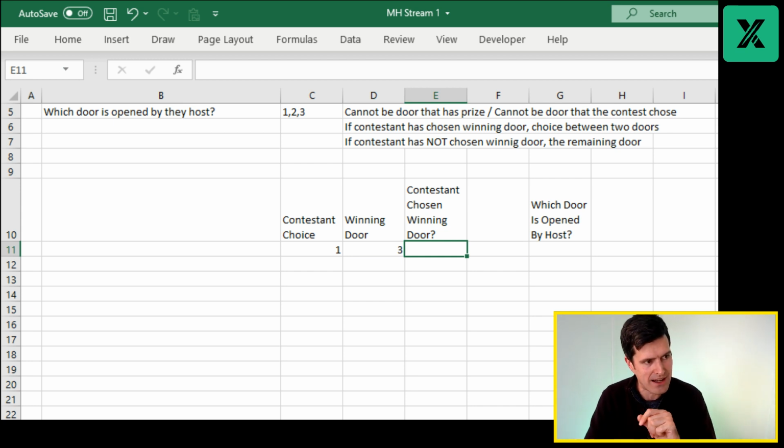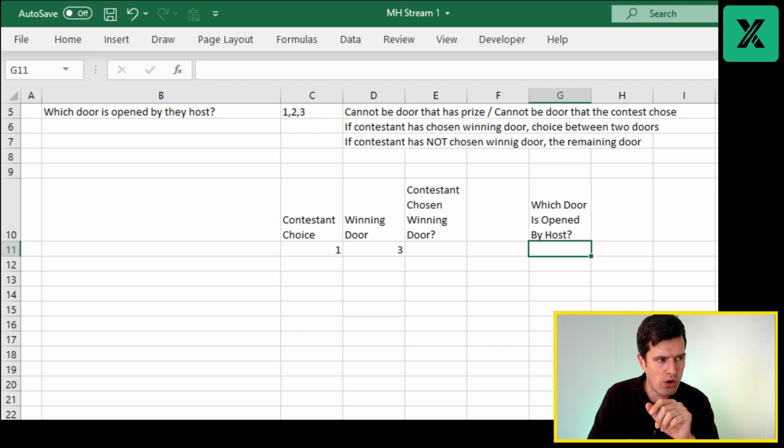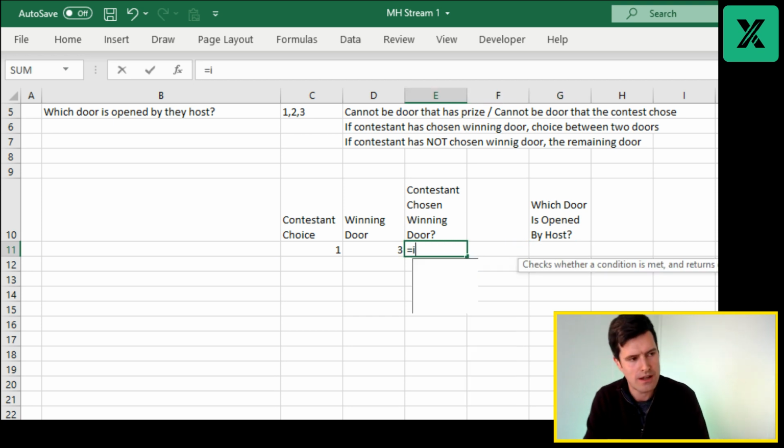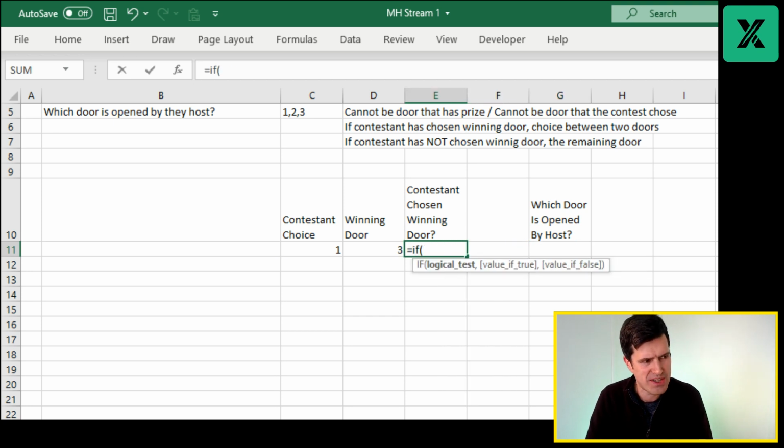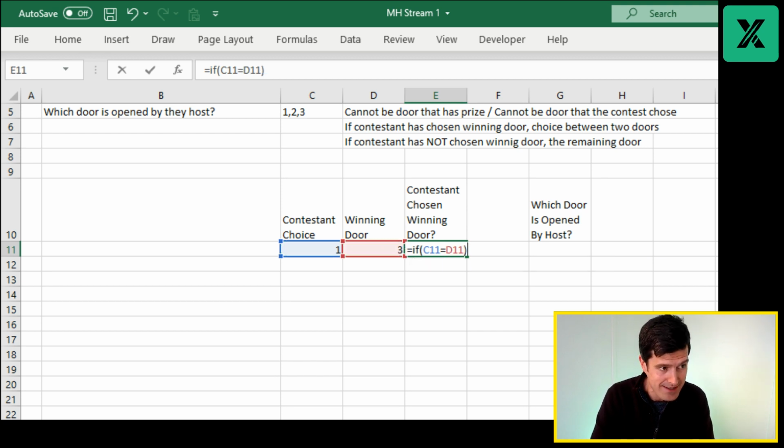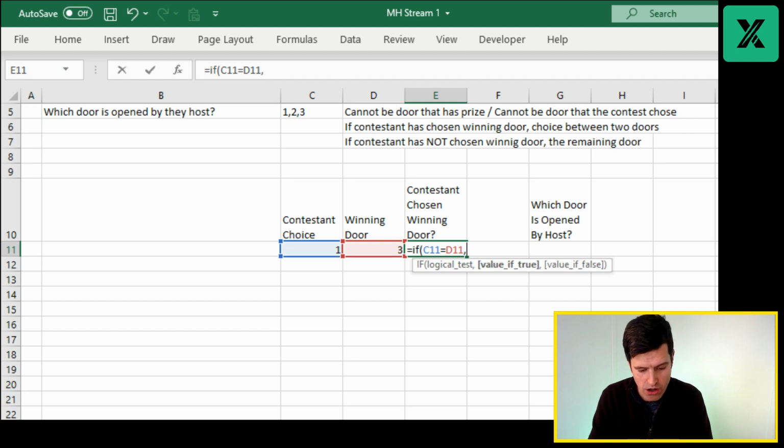This is going to affect our calculations for which door is opened by the host. So let's go in with an if formula here. So if this cell equals this cell, then yes, comma, the contestant has chosen the winning door. Otherwise, we can just say no here.